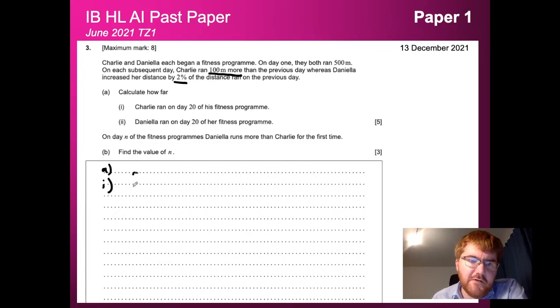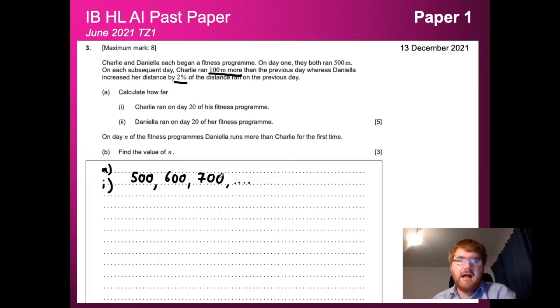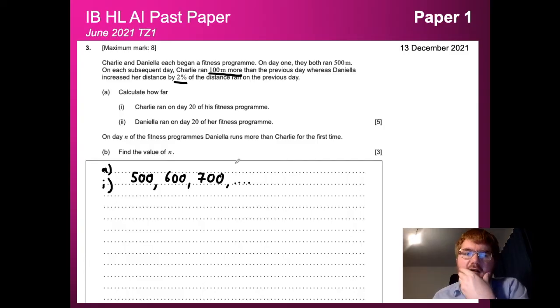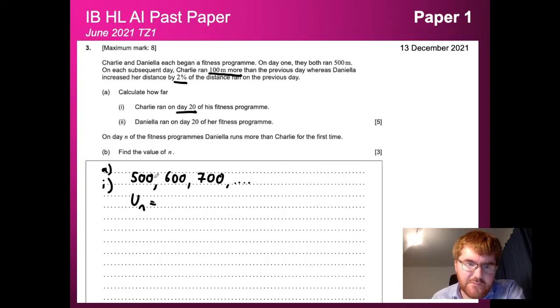So the sequence would go here, so we've got 500, and then she runs 100 meters more the next day, so that's going to be 600, and then 700, and so on. And what we need to do here is work out how far on day 20. So the way I'm going to do this is work out the nth term. So how do I do that? Well, I look at the difference each time, which is 100. So it's going up by 100 each time. So our nth term is going to be 100n.